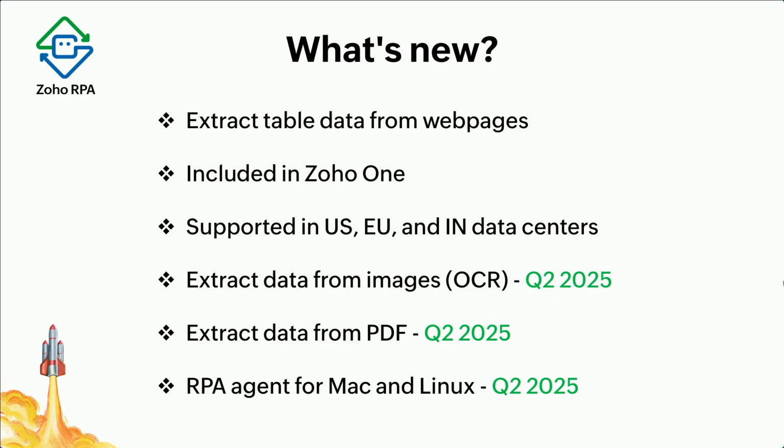We had only US as a data center that we released last year. Now we have included EU and IN also. Extract table data from web pages is something. These three are live. I wanted to do the other three as well, which is reading from OCR, reading from PDF, and, in case of web automation, why are you asking me to download a Windows agent? Why don't you give me a Mac agent? That's something people have asked.